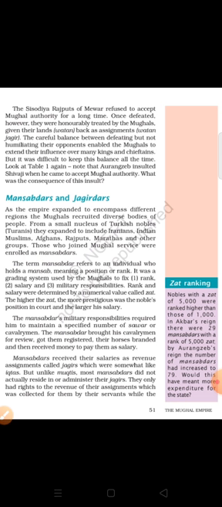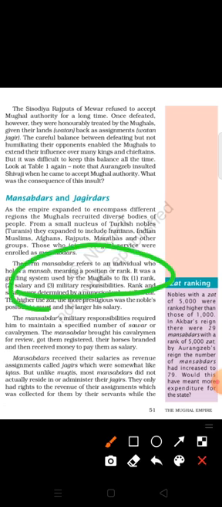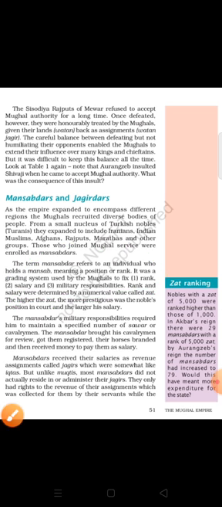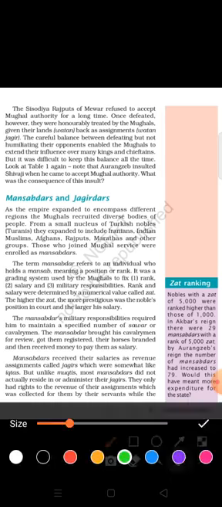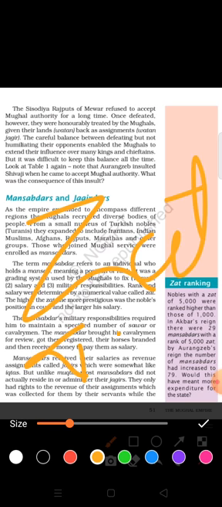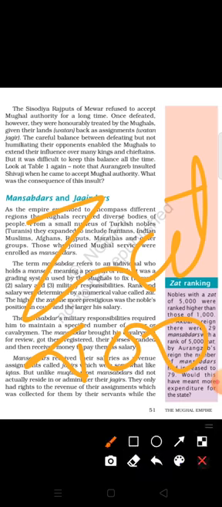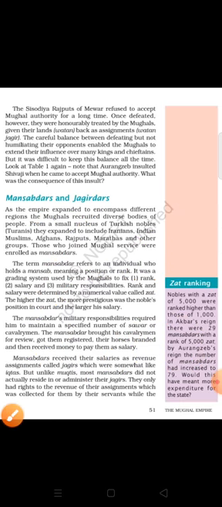The term Mansabdar refers to individuals who hold a mansab, meaning a position or rank. That is called a designation. It was a grading system used by the Mughals to fix their rank, salary, and military responsibility. Okay, those are the three things. And salary was determined by the numerical value called Zat. That is called Zat. How many Zats did they have? They have, we can say, 400 Zats. The rank is there, okay? And Mansabdari system also. Salary also fixed.